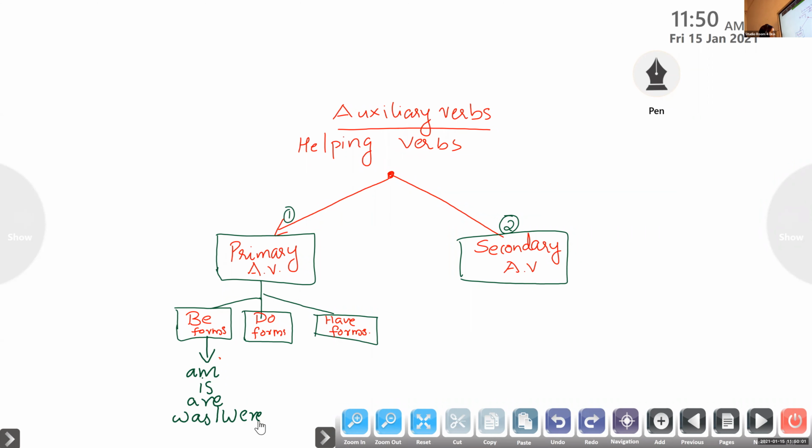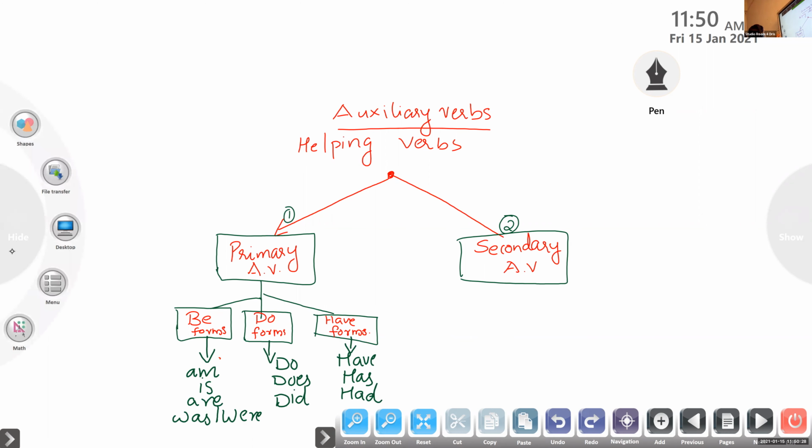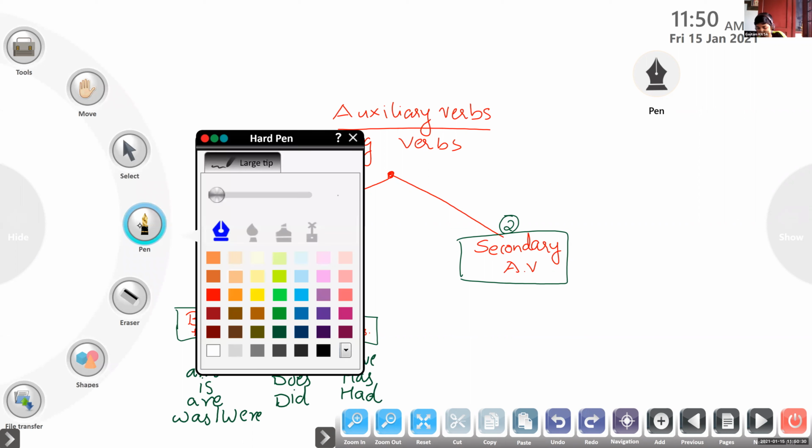Okay, very good. Under do forms, what are the do forms? Do, does, did. What are the have forms? Have, has, had. Okay, very good, very good. You draw this? All must draw this. Yes, ma'am.